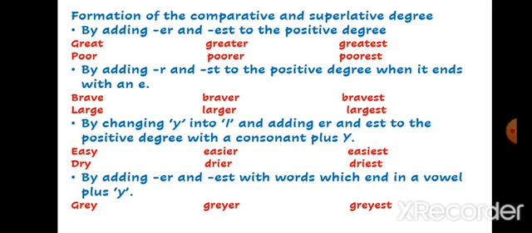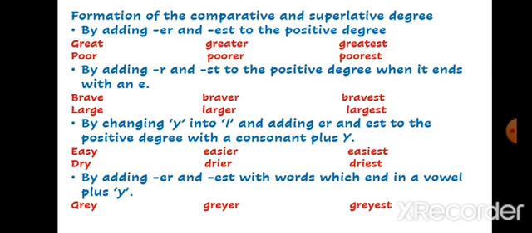Third one, by changing Y into I and adding -er and -est to the positive degree with a consonant plus Y. So when an adjective ends in Y, you will change it into I and then add -er and -est. One more thing you will have to remember is that before Y there should be a consonant.